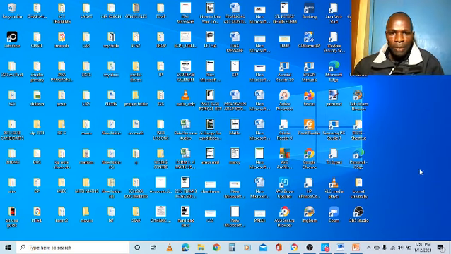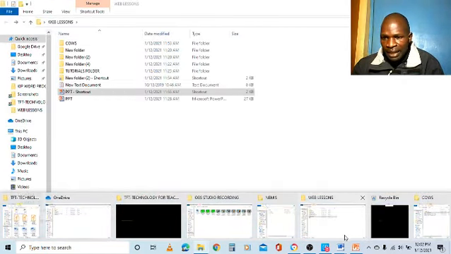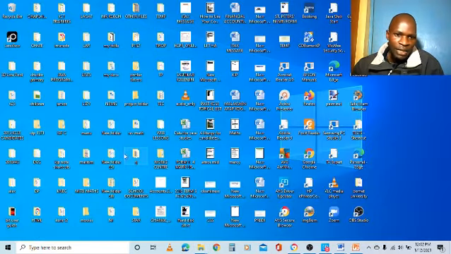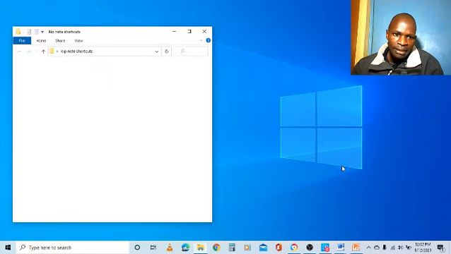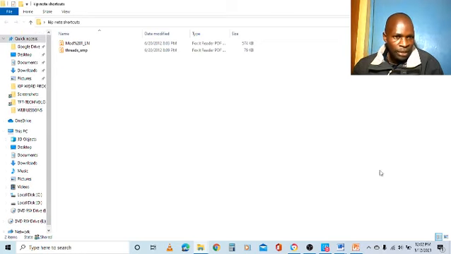You open File Explorer. There are so many folders open here, and you can open any folder that will open the File Explorer. So I have this folder, and this folder is open in File Explorer. Then on the left side here is Quick Access.